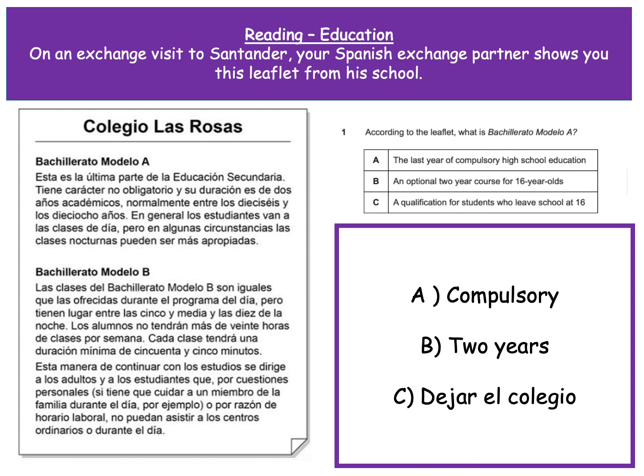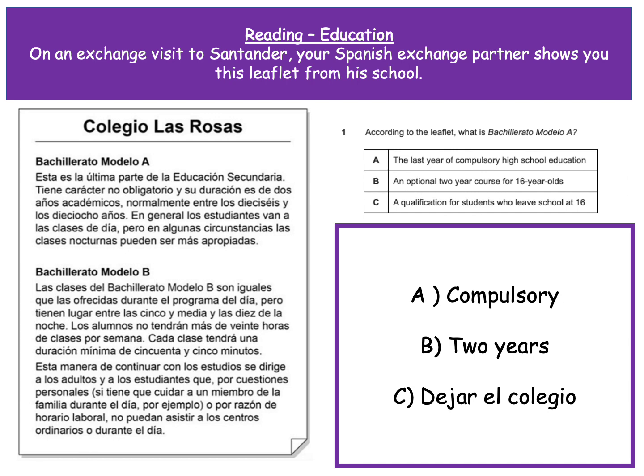Okay, if we look at each option, we've got the last year of compulsory high school education, an optional 2-year course for 16-year-olds, a qualification for students who leave school at 16. Right, so I've taken note here of what I think would be the key points for each one to find it. So for A, we would be looking for the word compulsory. B, 2 years, and C, leave school is dejar el colegio. Okay, so pause the video now and have a go at this and see which one you think it is.